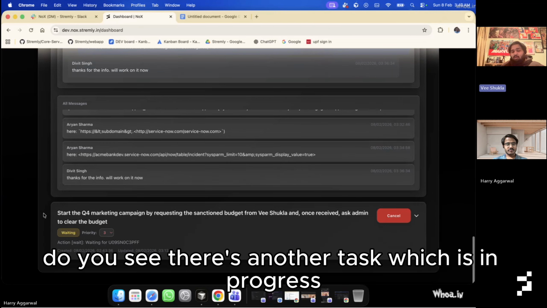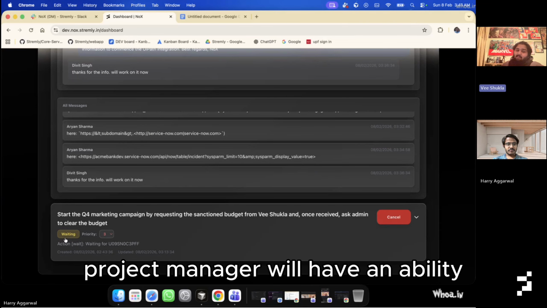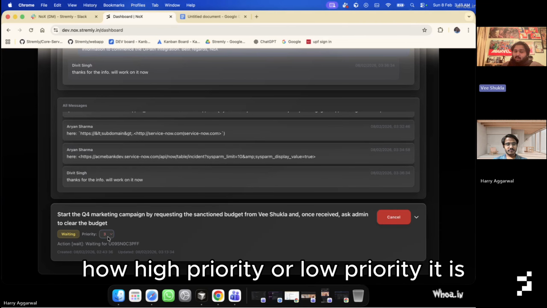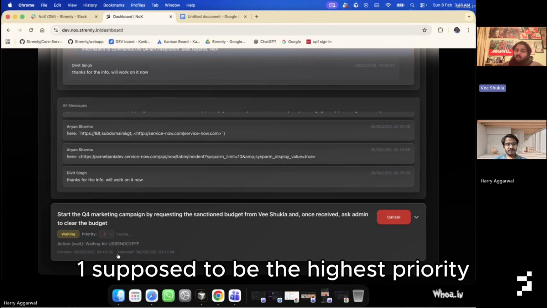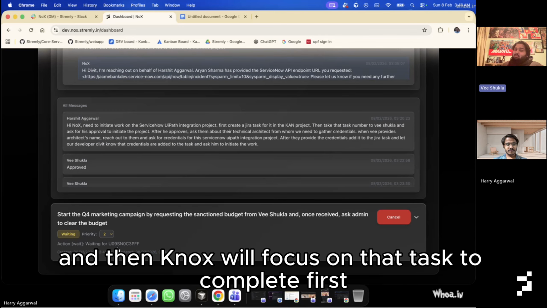Apart from that, you see there's another task which is in progress. Here, the project manager will have the ability to set a priority of this task, how high priority or low priority it is. So they can select 1 to 5, and one is supposed to be the highest priority and 5 the lowest priority. And then NoX will focus on that task to complete first.